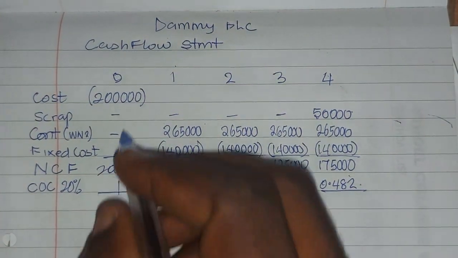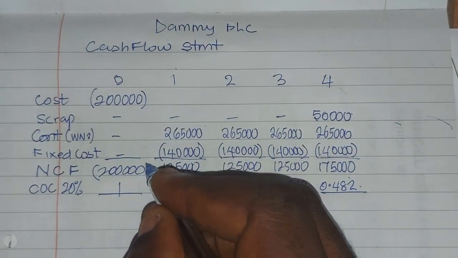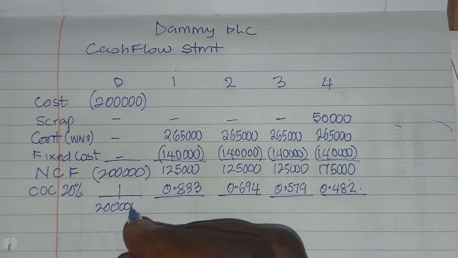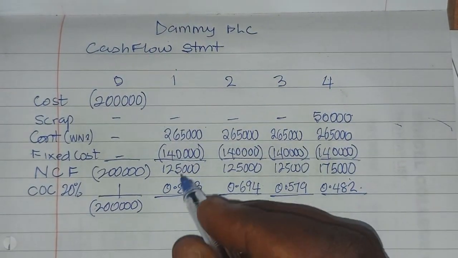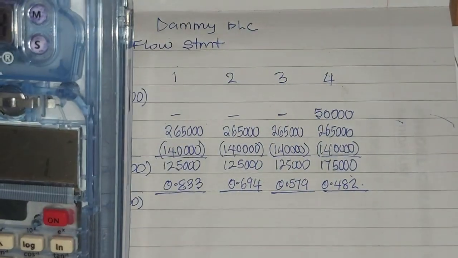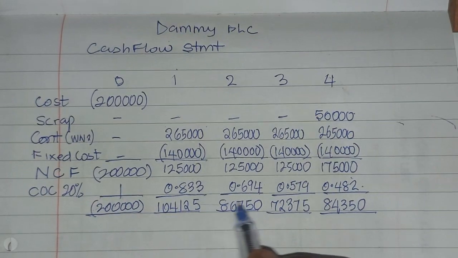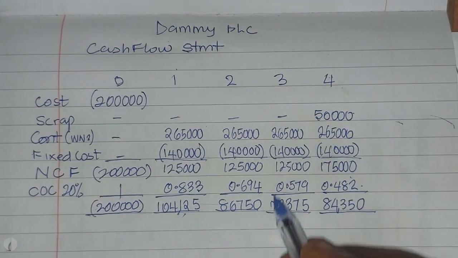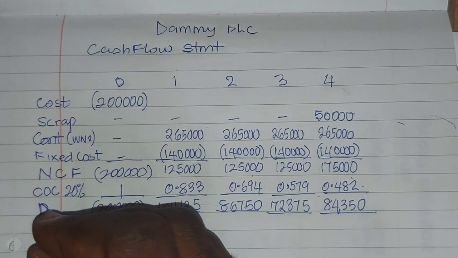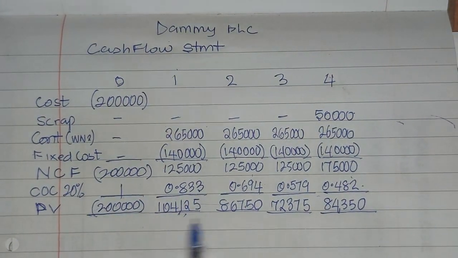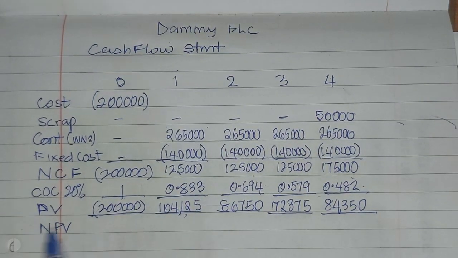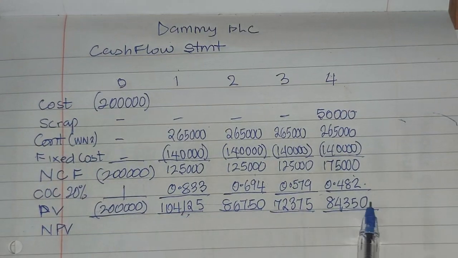Then let us multiply. This is in brackets, don't forget, so we have 200,000. Then when you multiply the others, use your calculator. This is called the present value. Then the net present value, that is the expected net present value, you now add these together.